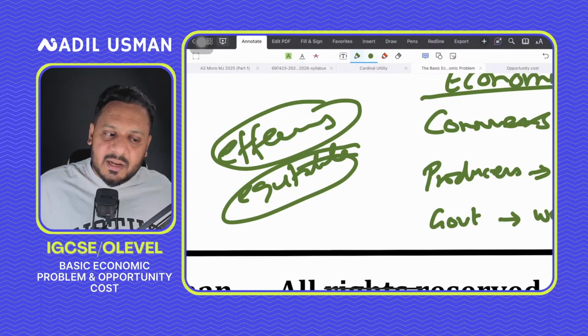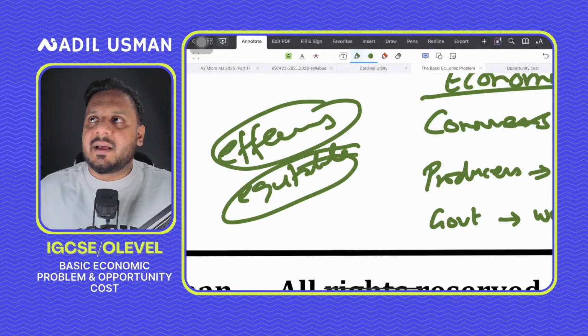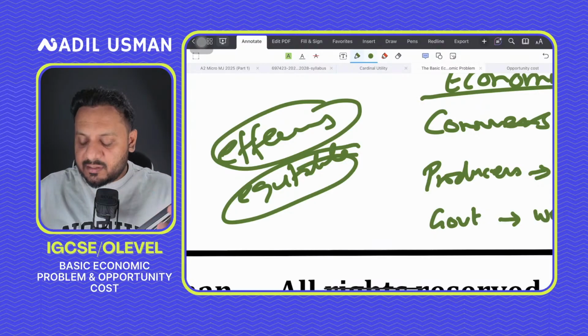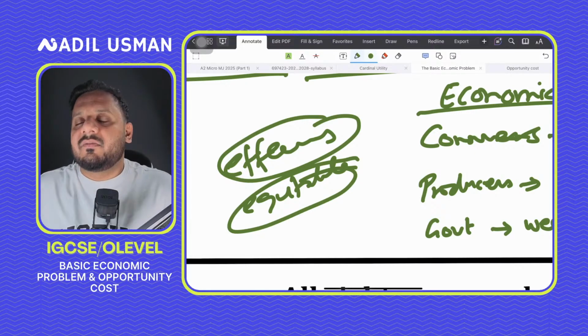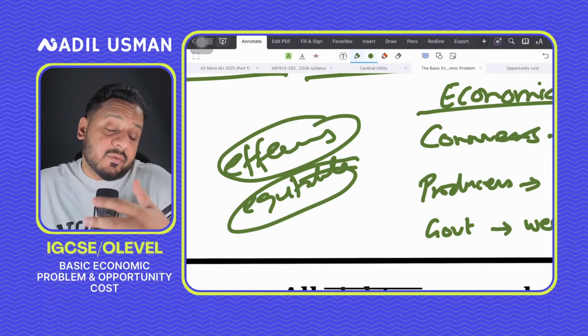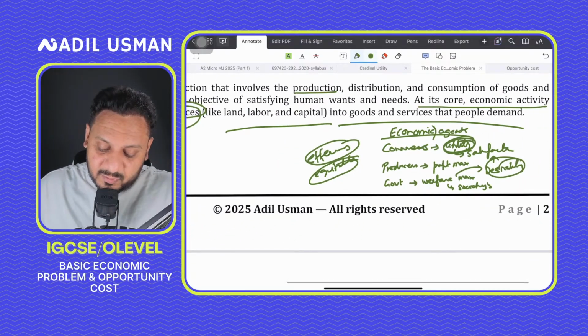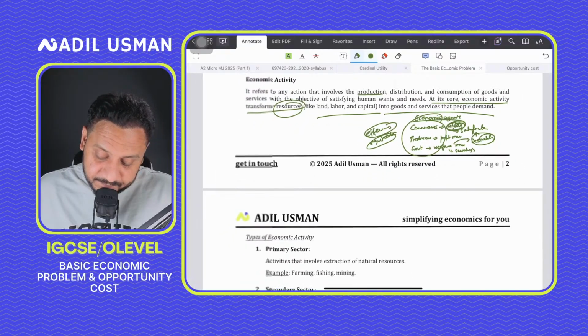So desirability is more linked with the fact that it's more equitable, and in terms of society, it thinks on a much larger level, where everyone could get the benefit out of this, and it would help everyone out there, right? That's what it is. And these economic agents are responsible for conducting economic activity. They're responsible for running the economy, basically, right?